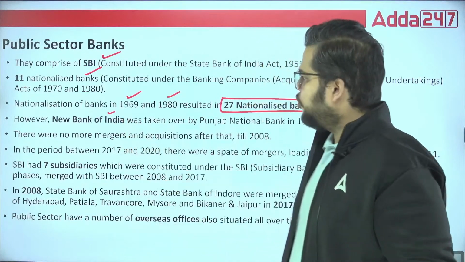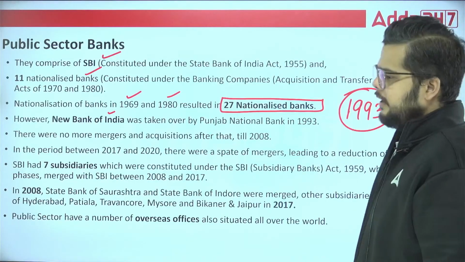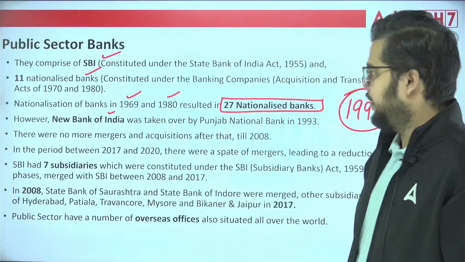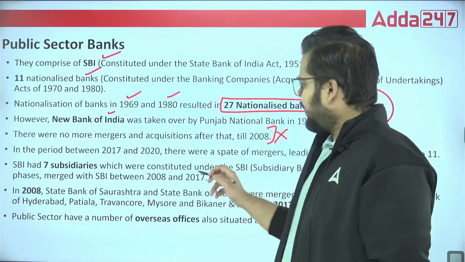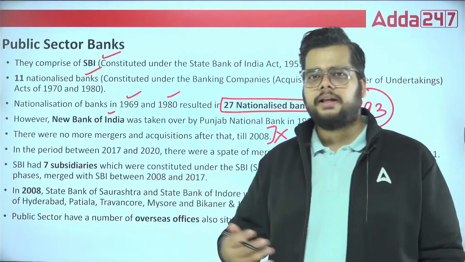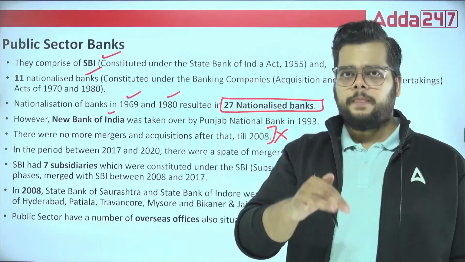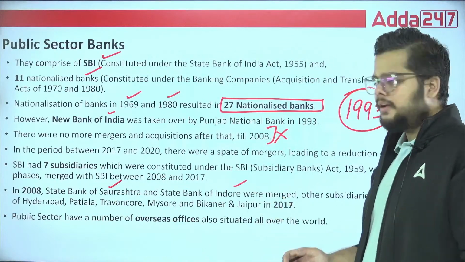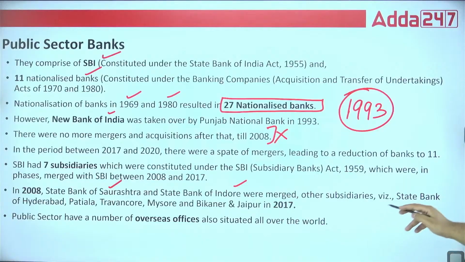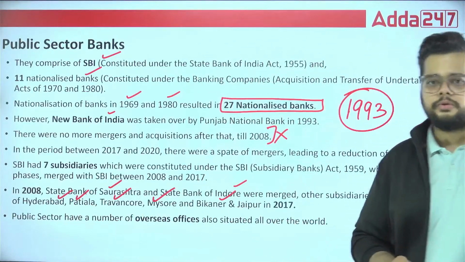However, when we talk about New Bank of India in 1993, this question can also be asked: in 1993 which bank was merged with the PNB? So the correct answer will be New Bank of India. There were no mergers till 2008, and after 2008 till 2017 there was a spree of mergers, including the merger of 7 subsidiaries of SBI into the parent bank. In 2008 the State Bank of Saurashtra and Indore were merged, and the remaining 5, that is State Bank of Hyderabad, Patiala, Travancore, Mysore, and Bikaner and Jaipur, were merged in 2017.